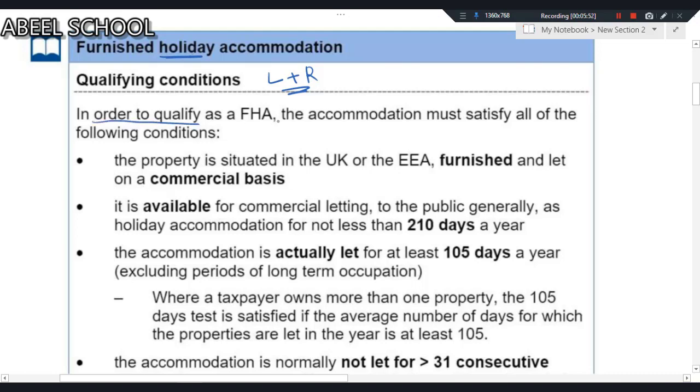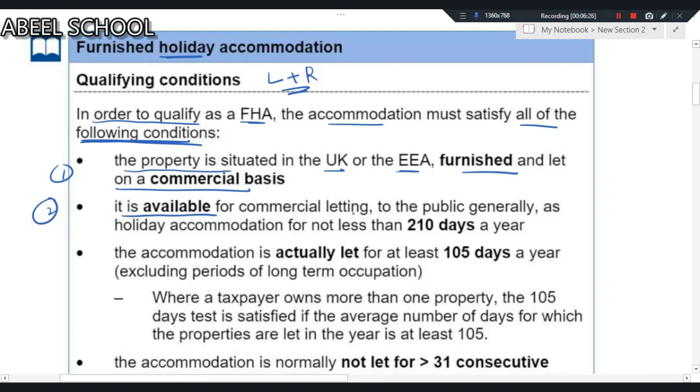In order to qualify as furnished holiday accommodation, the accommodation must satisfy all of the following conditions. Number one, the property is situated in the UK or European Economic Area, furnished and let on a commercial basis. It must be furnished. Second, you have given this on a commercial basis. You have not given this property to someone without rent. You have given this property on a commercial basis. You are simply charging a rent. Okay.